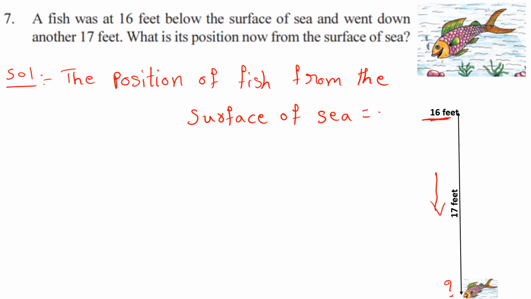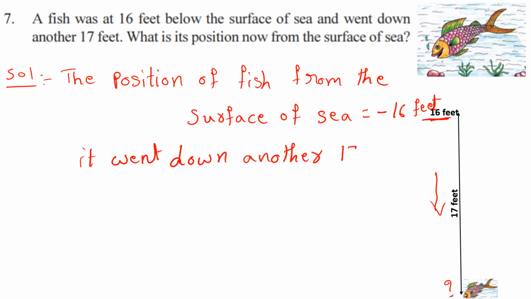That means it is minus 16 feet, right? So now it went down another 17 feet. That's why we should add it, right?